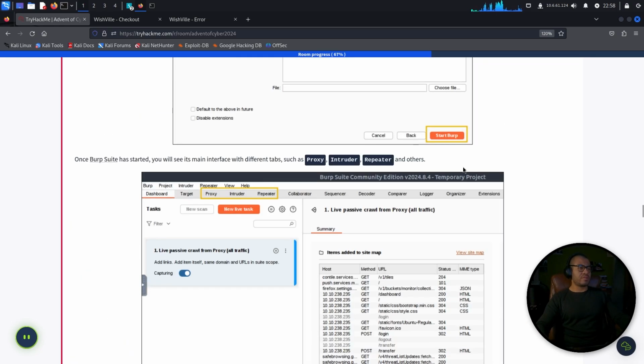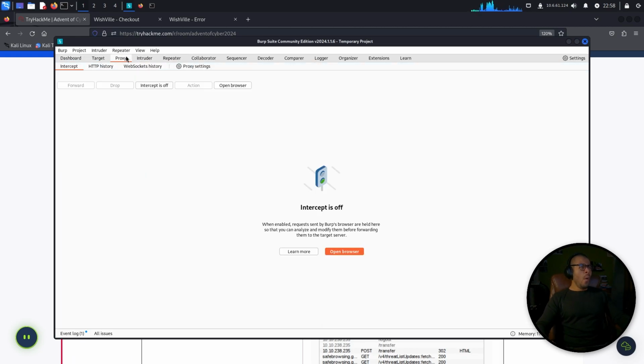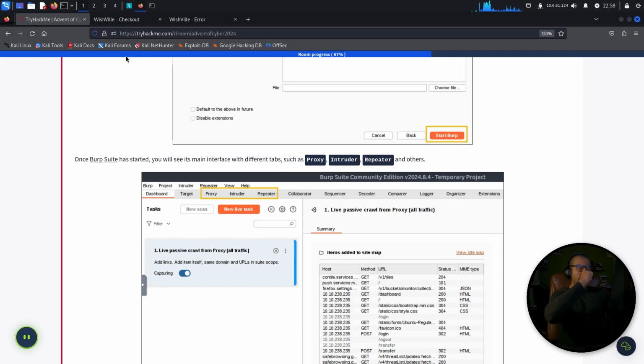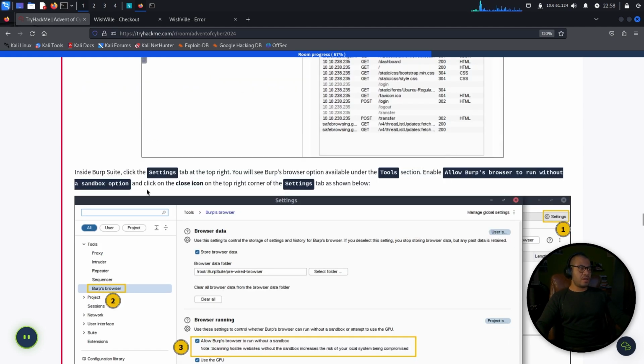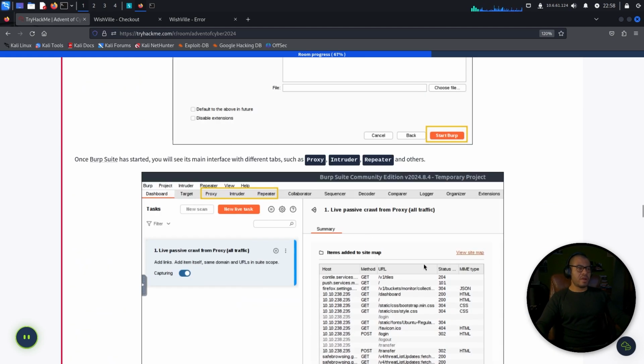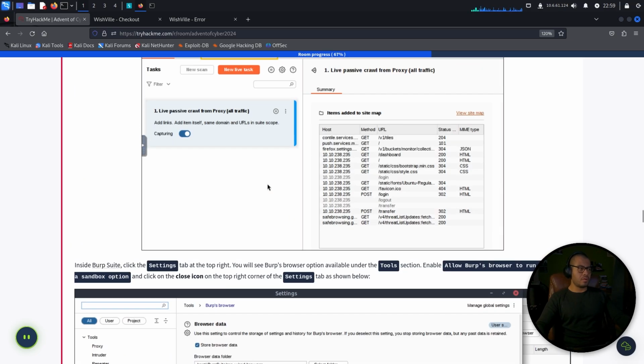Okay, I already clicked on it. I already started it. Okay. I also understand that we are gonna be using the dashboard, proxy, intruder, and repeater. Okay. You will see the main interface with different tabs, such as this. Inside Burp Suite, click the Settings tab at the top right. And you will see Burp's Browser option available under Tools. Enable Allow Burp's Browser to run without a sandbox option. Why would I do that? And click on the close icon at the top right corner of the Settings tab as shown below.